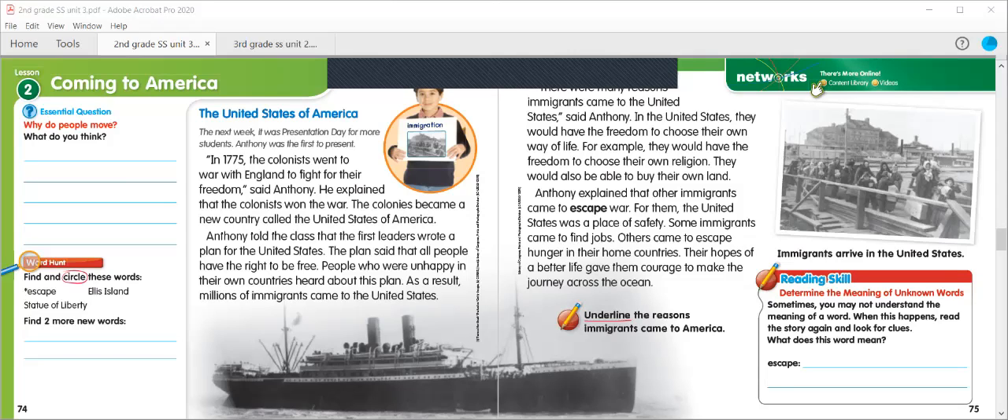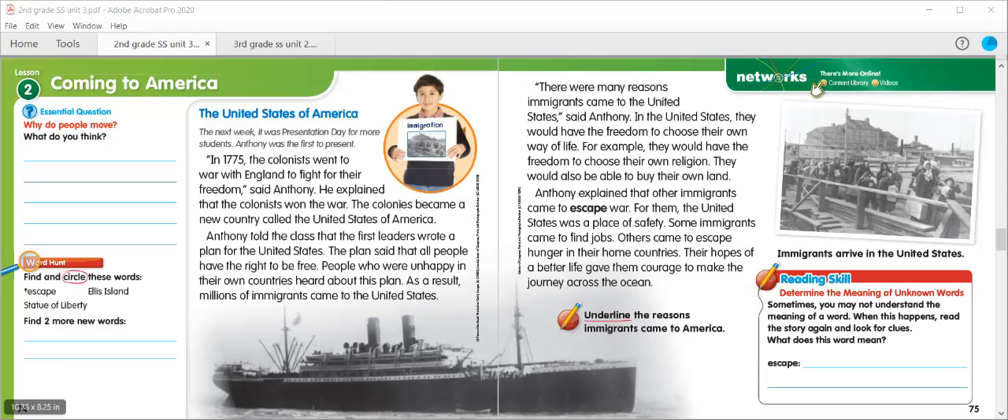The next week, it was presentation day for more students. Anthony was the first to present. In 1775, the colonists went to war with England to fight for their freedom, said Anthony. He explained that the colonists won the war. The colonies became a new country called the United States of America. Anthony told the class that the first leaders wrote a plan for the United States. The plan said that all people have the right to be free.